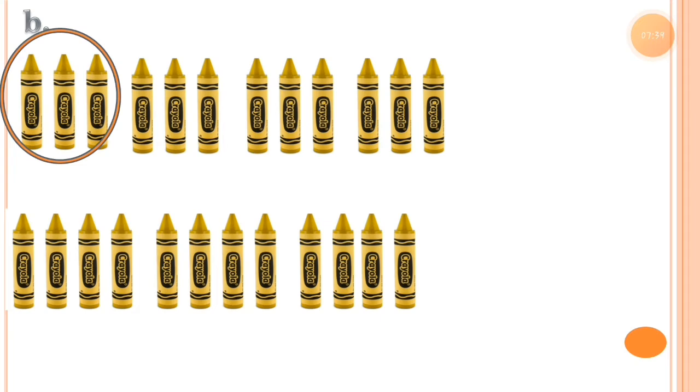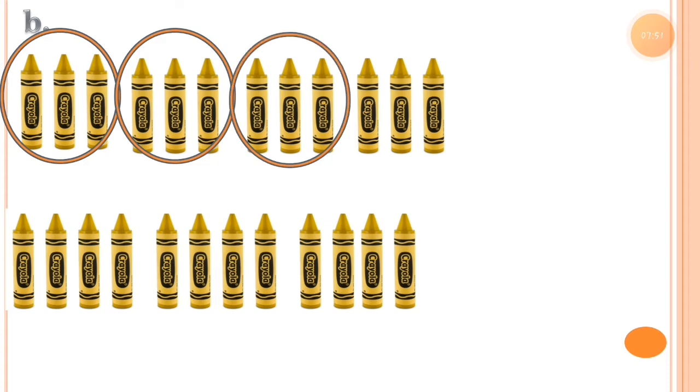Here is group 1 of 3 crayons, another group, group number 2. Now the next group, group number 3 and group number 4. So you can check how many groups we made.